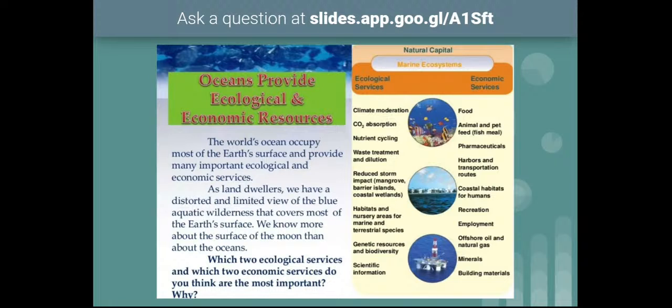Coming to the economic services, economic services are also very important, and these are provided by the oceans. They provide us food. This food could be animal food or pet food also.